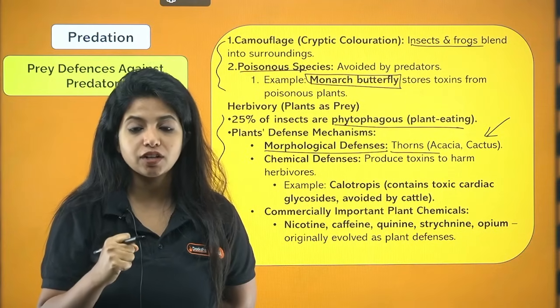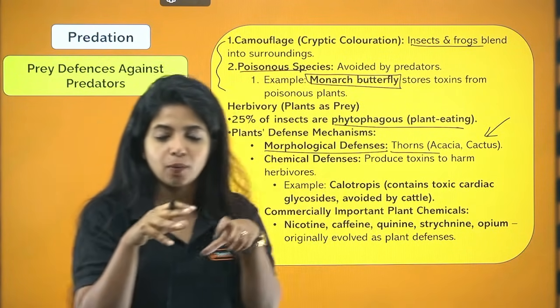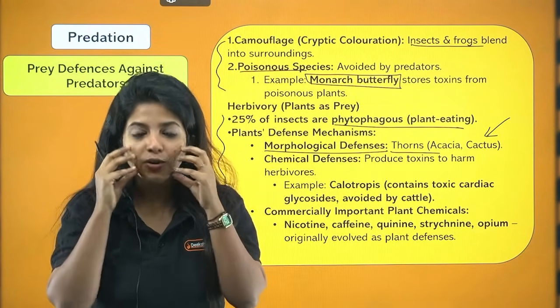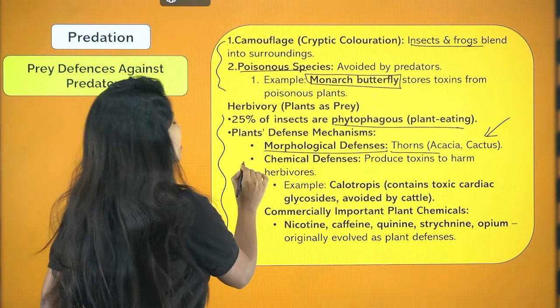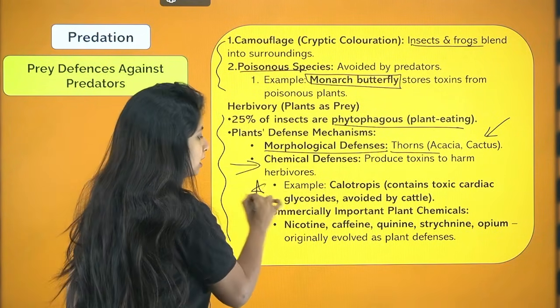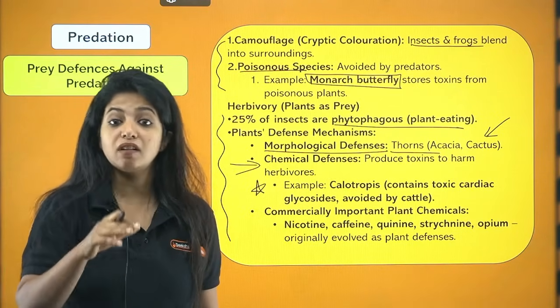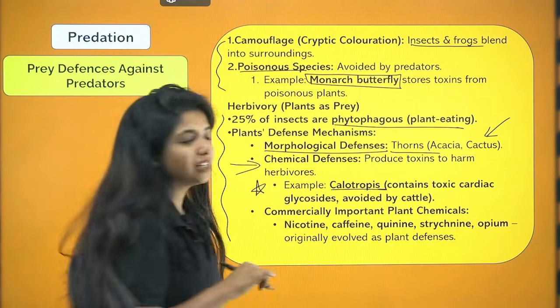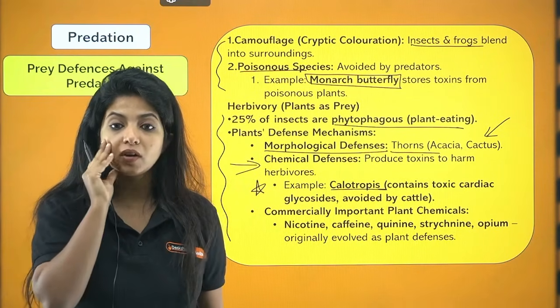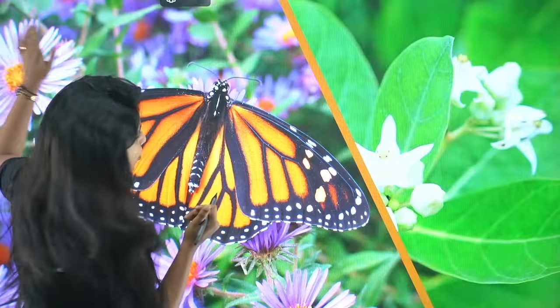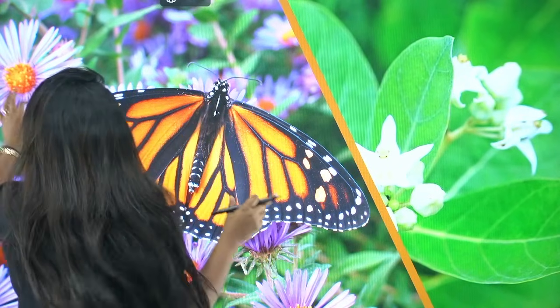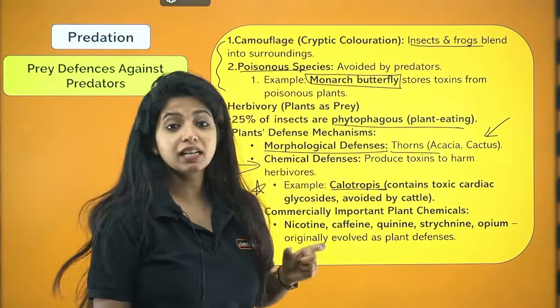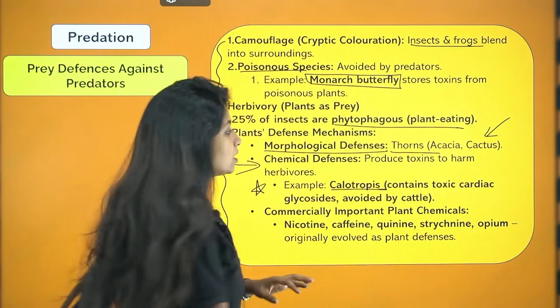It does not allow an organism to come and sit on top of it or eat it, because it will be very difficult to eat with the thorns, right? So that is one thing. Now the chemical defense is something else, and this is very, very important. The plants themselves produce some toxins, and the most famous one is seen in calotropis. Have you seen calotropis? It is something like this. You might have seen it grows very wild, in wild areas where nothing is being controlled. And this calotropis, my dear children, contains some cardiac glycosides. What does it contain?